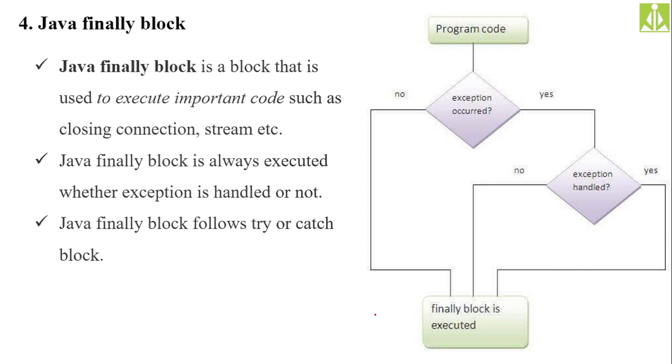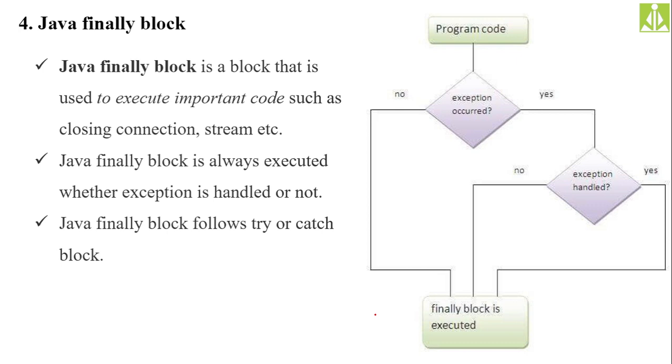But when you are opening the file and an exception occurs, and if you forgot to close that file, then what will happen? That file will remain open forever, and any misleading thing may happen to that file. Any corruption may happen to that file. So in order to avoid such a corruption, what we have to do? We must close the file stream in a proper way. So the stream closing statements, we write inside the finally block only.